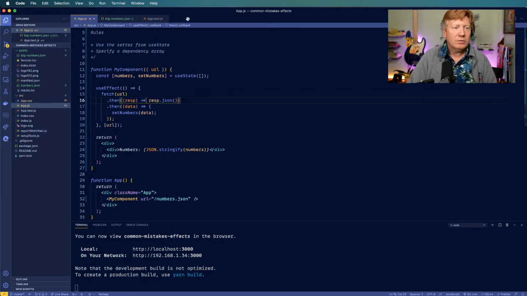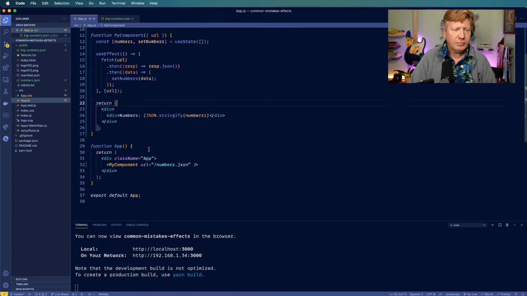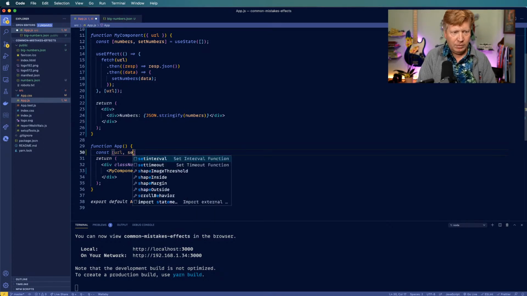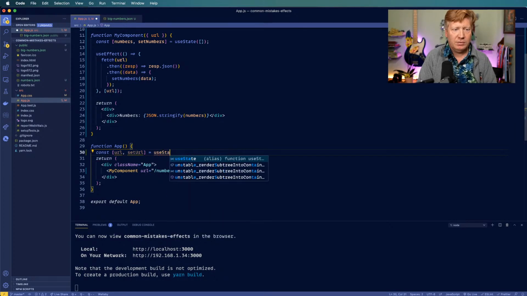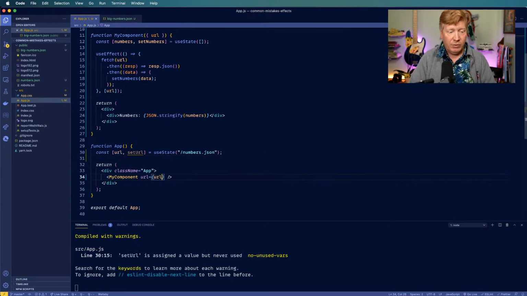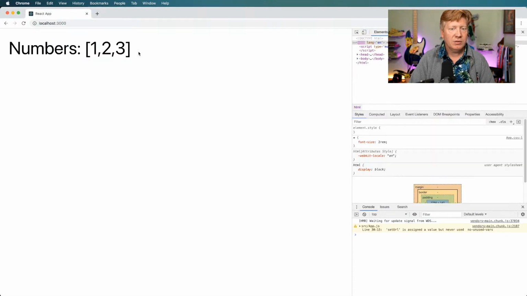And we'll go over here to our app again. And then we're going to set some state. And we'll call it URL. And we will have a setURL that comes back from that. And we'll set that initial value to numbers.json. And then we'll use that URL to populate that property, like so. And now we want to be able to, well, let's try it out. Let's see how that works. And yeah, we're getting that warning, setURL is not assigned. Fair enough. Okay, looks good.